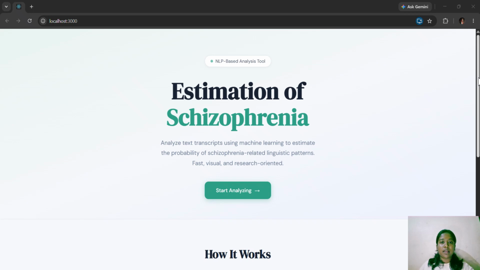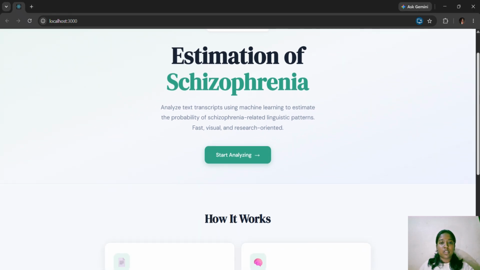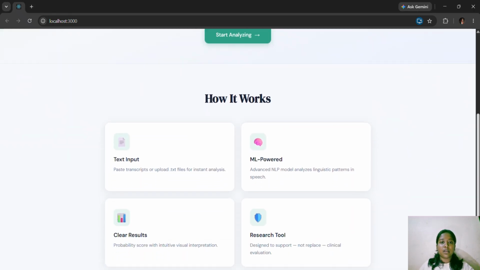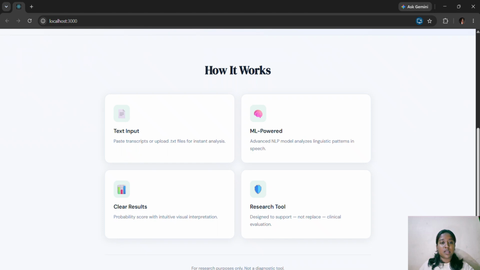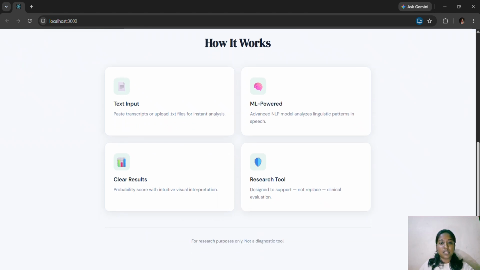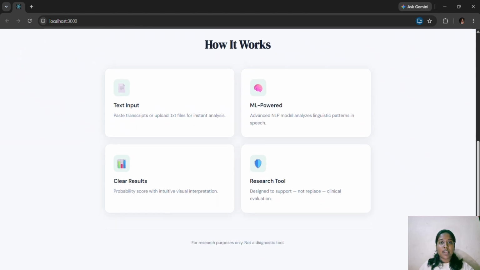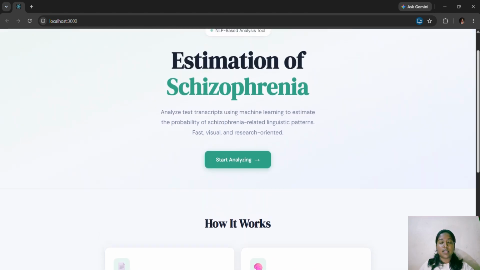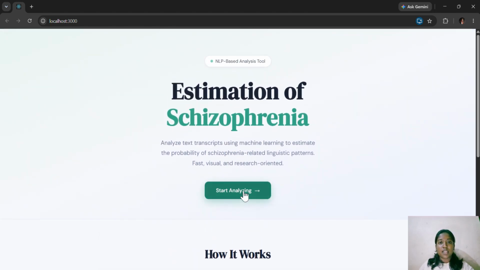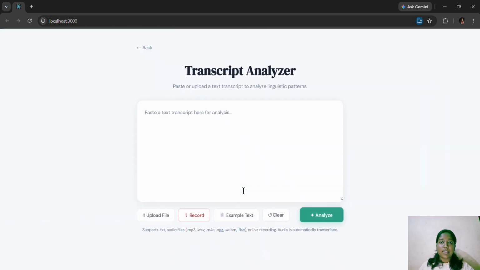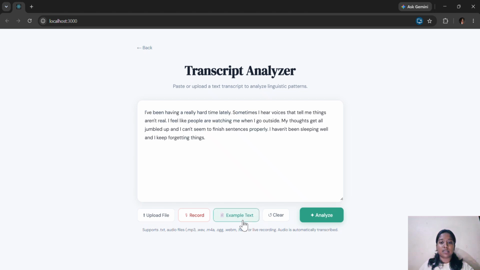So, this is the live demo of our project, estimation of schizophrenia. How it works: text input, we can paste the transcripts. It is ML powered and it gives clear results, and it is a research tool. The user can experience, we designed a highly interactive visual dashboard. Here we are pasting the example text.